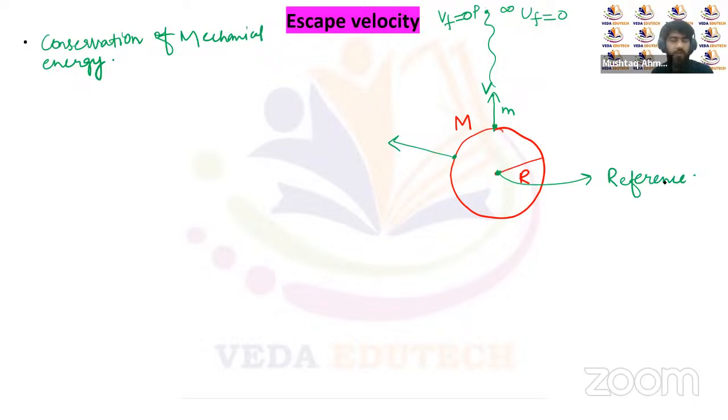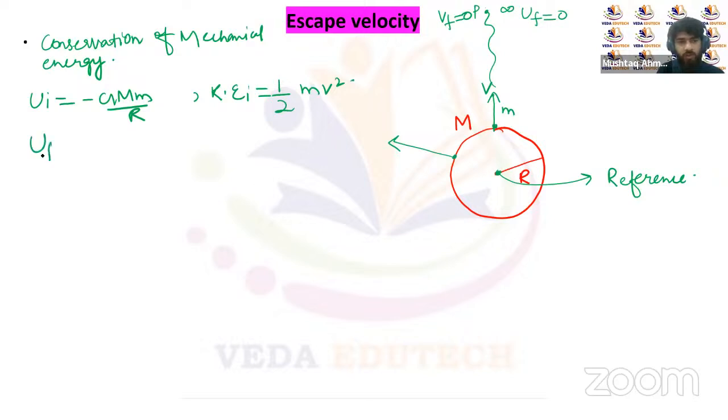If we take the center of Earth as a reference, then the initial potential energy of this particle will be minus GMm upon R. And the initial kinetic energy with which it has been projected will be half mv square.